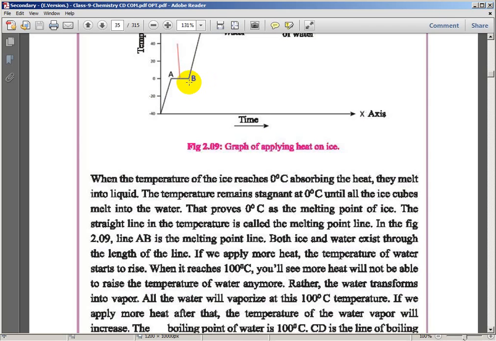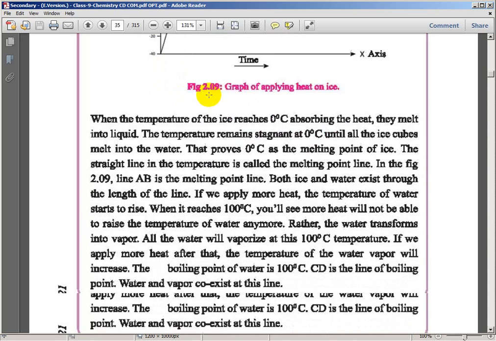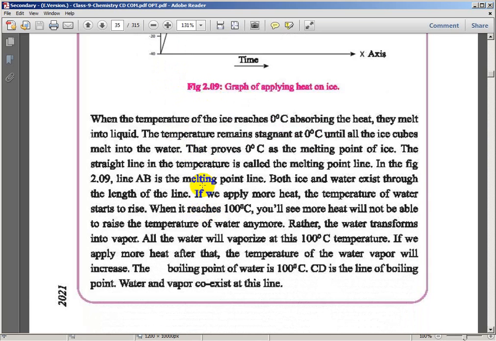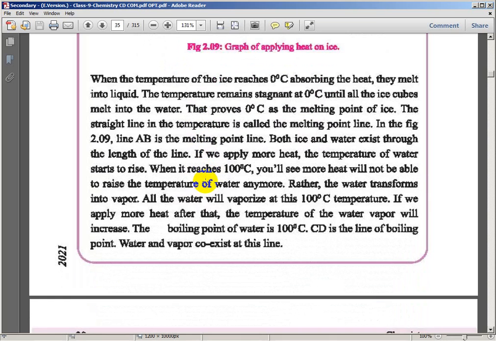The particles don't absorb energy during this transformation, but the energy is used for breaking bonds. Then new bonds form, but the state of the substance remains the same. For these reasons, this line remains horizontal.